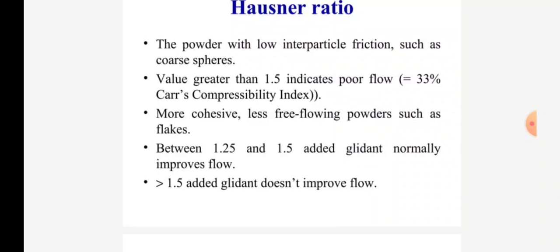A value greater than 1.5 indicates poor flow, equal to 33% Carr's compressibility index, for more cohesive, less free flowing powders such as flakes. Between 1.25 and 1.5, added glidant normally improves flow. Greater than 1.5, added glidant doesn't improve flow.